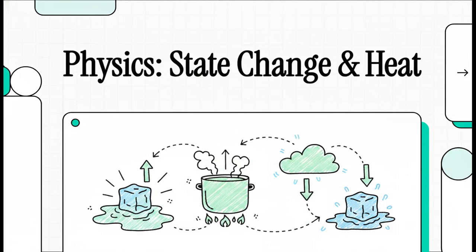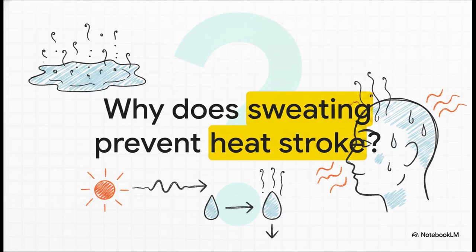Welcome to this explainer. Today, we're jumping right into Chapter 4, Change of State. We're going to be exploring the invisible, absolutely fascinating physics behind how matter changes state all around us. It's literally nature's ultimate magic trick, and we're going to break it all down for you. Okay, let's dive into this.